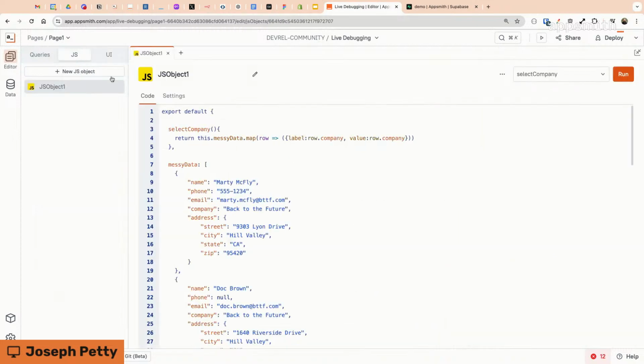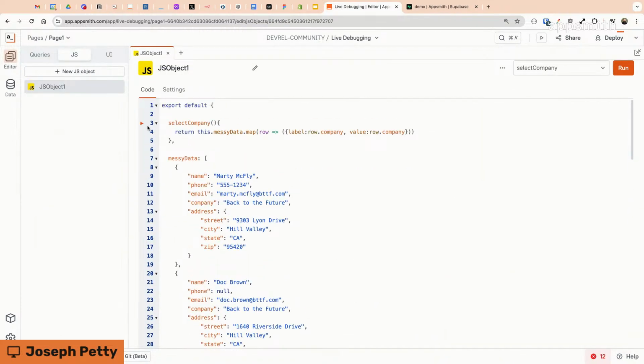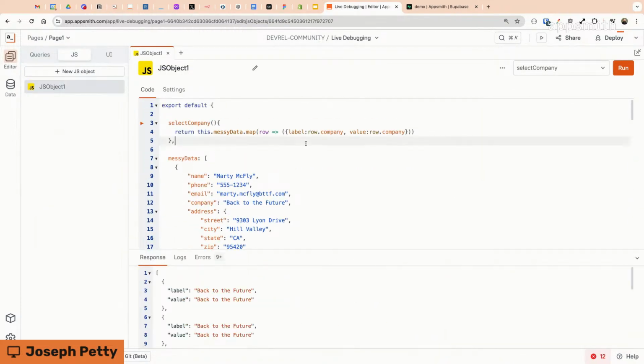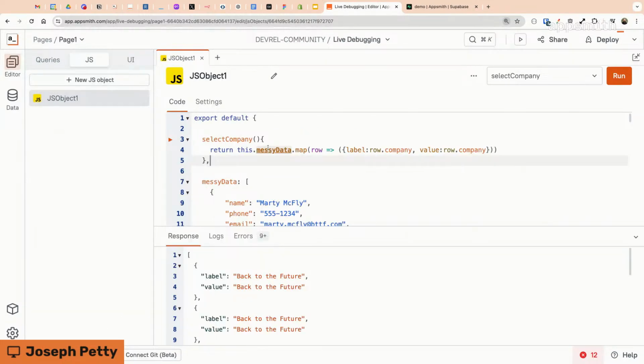Now we're going to come over here, and I have basically the same thing right here. Take the messy data, map over it, and then return an object with a label and a value coming from that company. Before we get into the error, I just want to call out one thing here. Look at the syntax. This is slightly different than I did in the other area. So we have an arrow function. Here's the parameter I'm passing in, which is a row, the arrow, and then I'm returning an object. And you can see it gives me back an array of objects here.